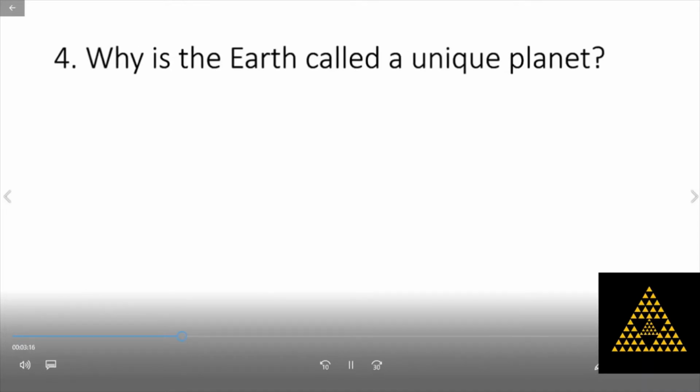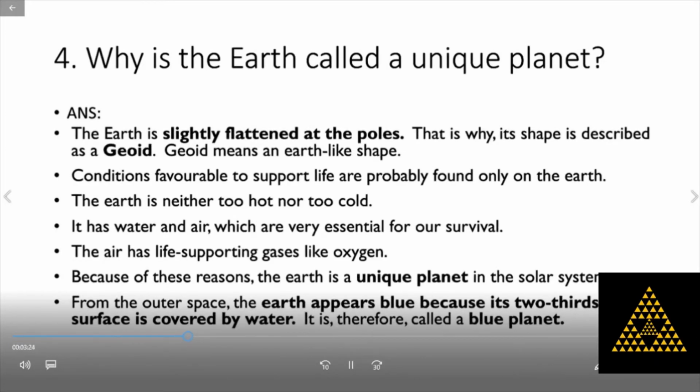Why is Earth called a unique planet? Why is it so? First, the Earth is slightly flattened at the poles. That is why its shape is described as geoid. Geoid means Earth-like shape. Next, conditions favorable to support life are probably found only on the Earth. So that is another uniqueness of the planet Earth.